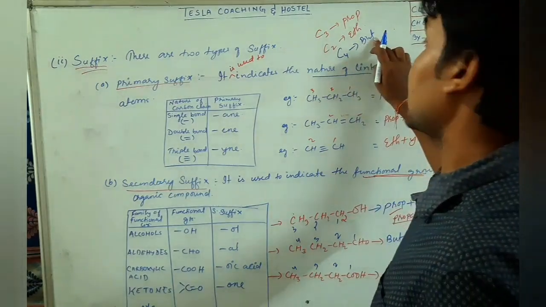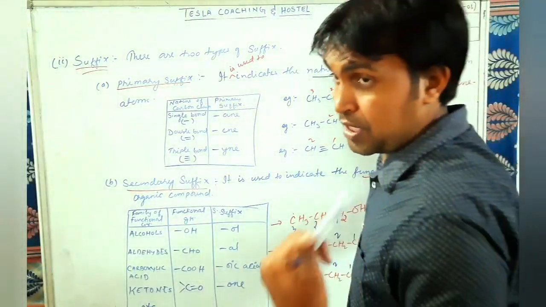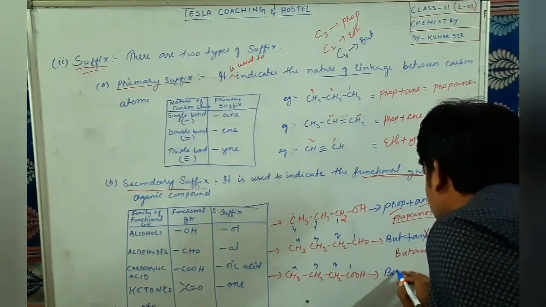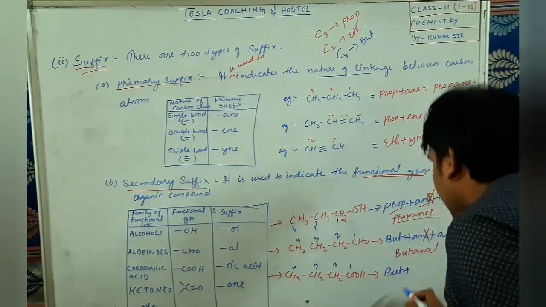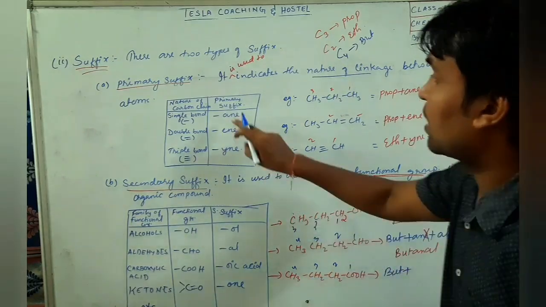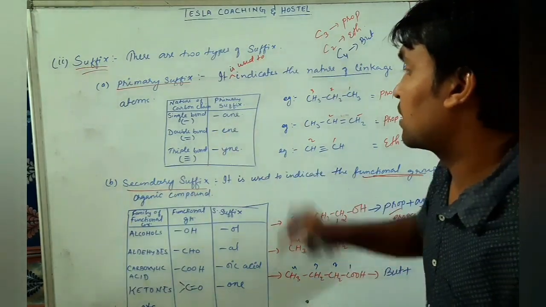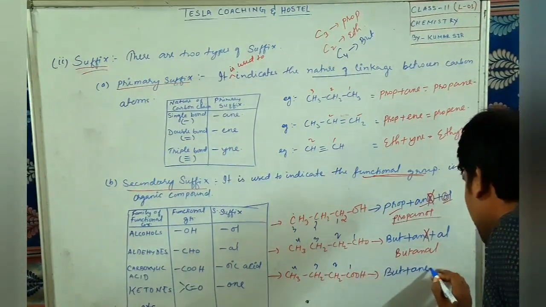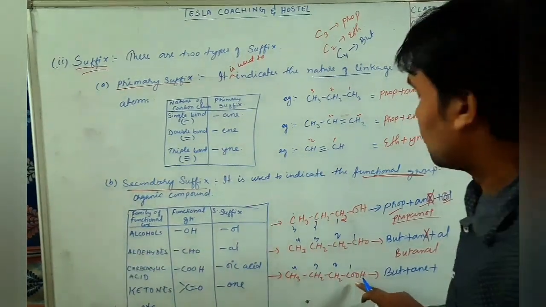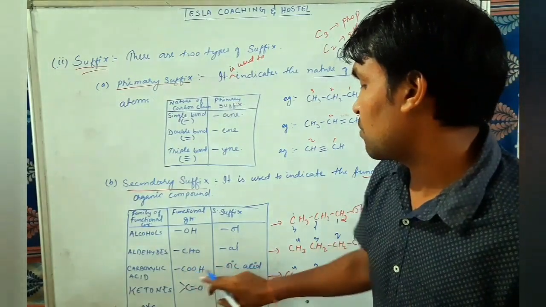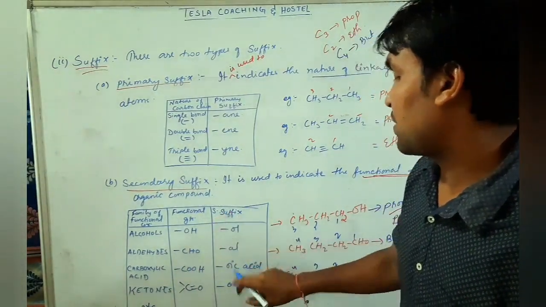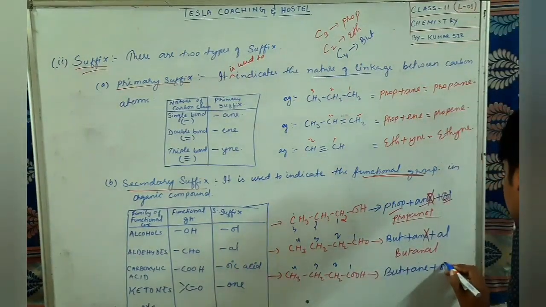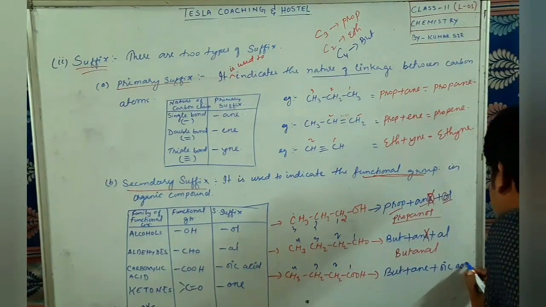For 4 carbon, what is the word root? We have to memorize the table. The word root will be but, and all are single bonded, so what will come? ane. If it is a double bond, ene. If it is a triple bond, yne. So ane plus, what is the functional group here? COOH. For COOH, what is the secondary suffix? At last, what letters are we using? Oic acid. So right here, oic acid.